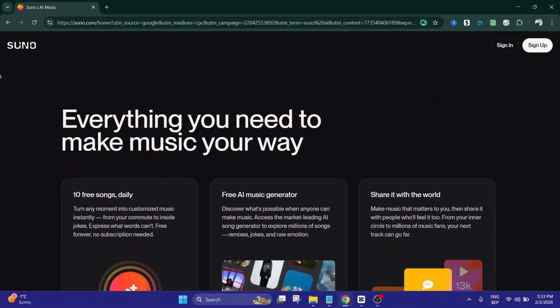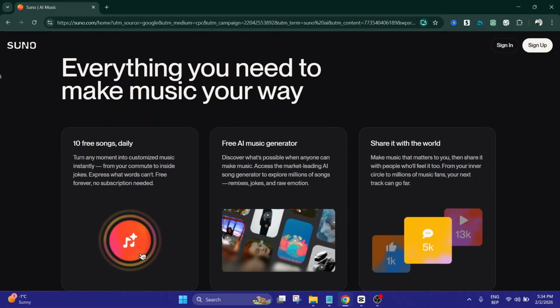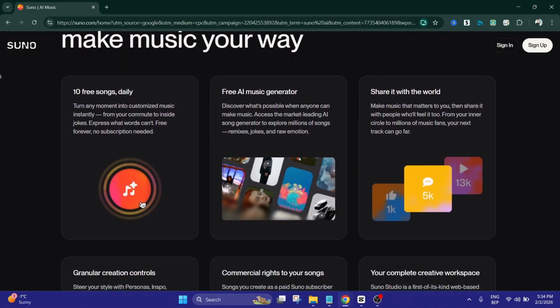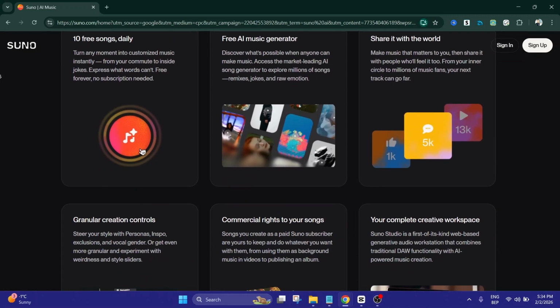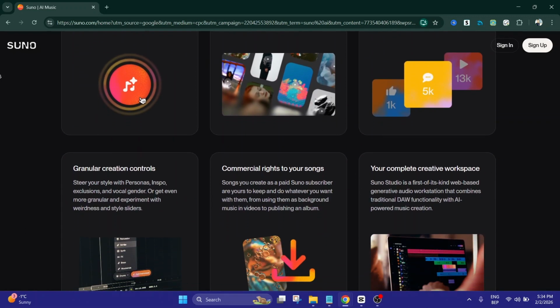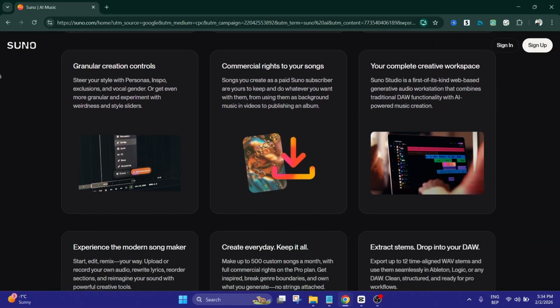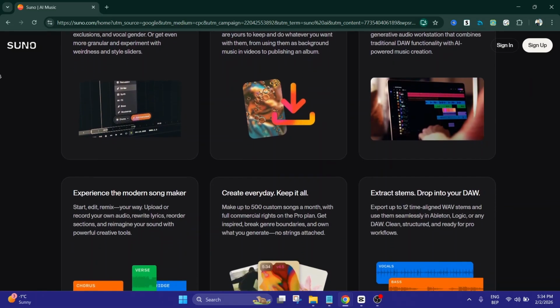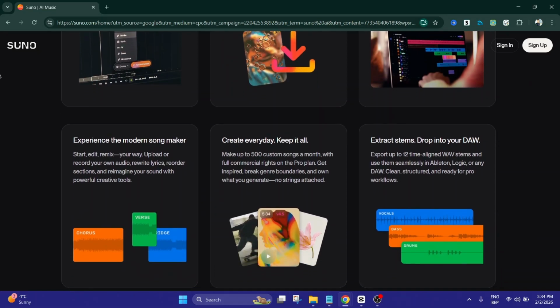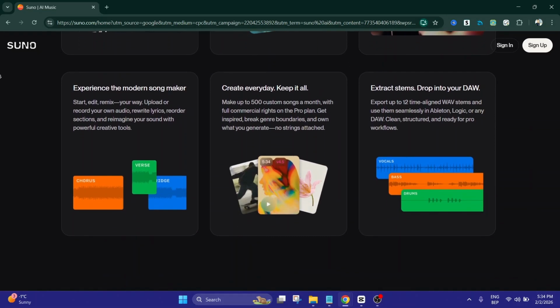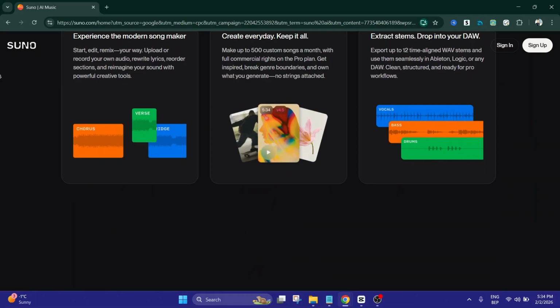So, who is Suno AI best for? It works well for content creators, indie filmmakers, podcasters, social media marketers, and people who want quick original music without needing music theory or software experience. It's especially useful when you need background tracks, intro music, mood pieces, or creative sound for content projects.